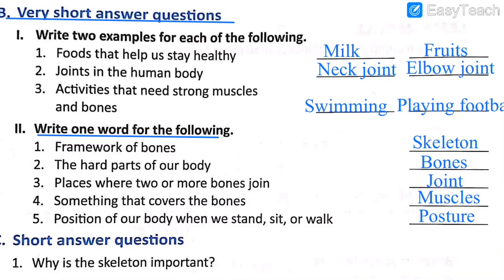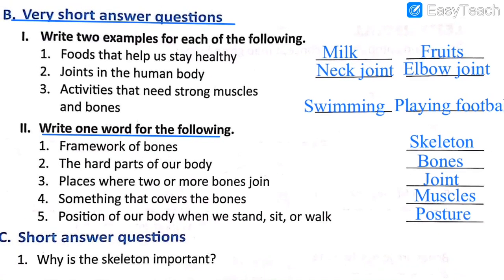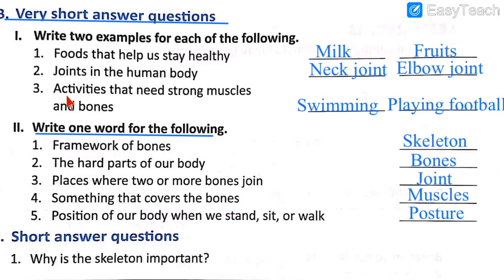So these are the two very short answer questions that we have just completed. Let's read again. First one, write 2 examples. Number 1, foods that help us stay healthy: milk and fruits. Joints in the human body. Which are the joints? Neck joint and elbow joint. Number 3, activities that need strong muscles and bones: swimming, playing football. You can also write tennis, running. All those are activities that need strong bones and muscles. Give one word.